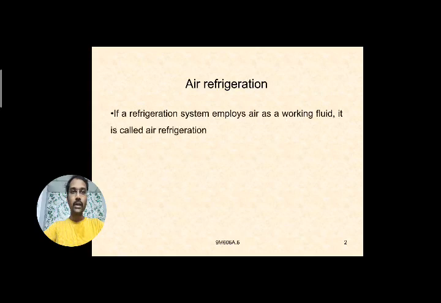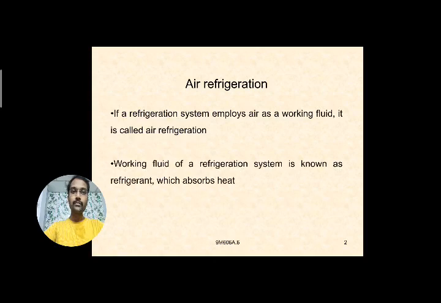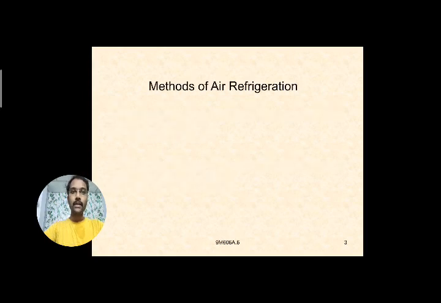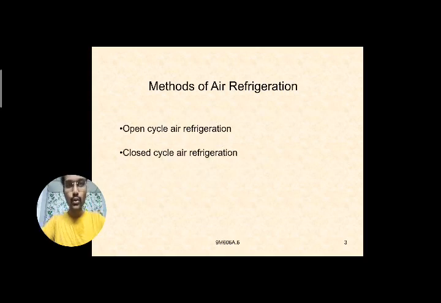Coming to air refrigeration, I already discussed the refrigeration system. It employs air as the working fluid, so we call it air refrigeration. The working fluid of a refrigeration system is known as the refrigerant, the heat carrying medium which absorbs or rejects heat. We can explain air refrigeration with the help of two methods: the open cycle and the closed cycle air refrigeration methods. If you understand one of them, you can understand the second very easily.